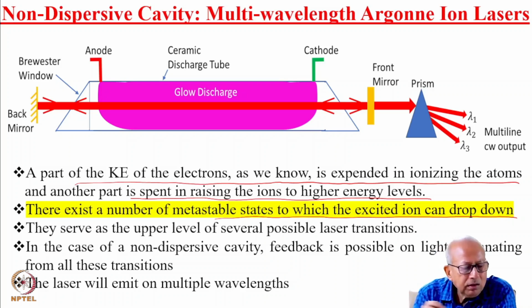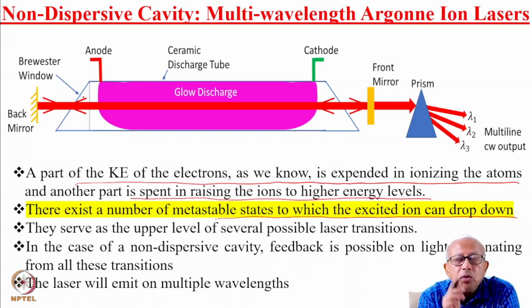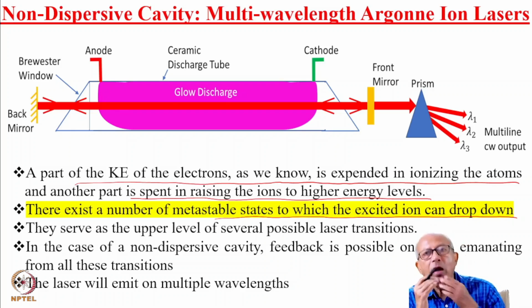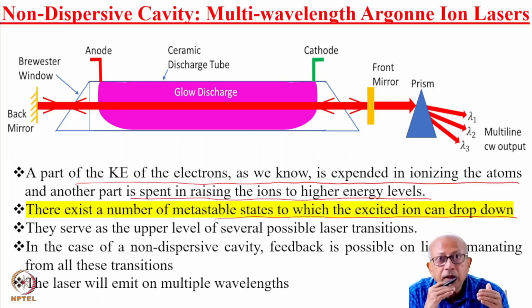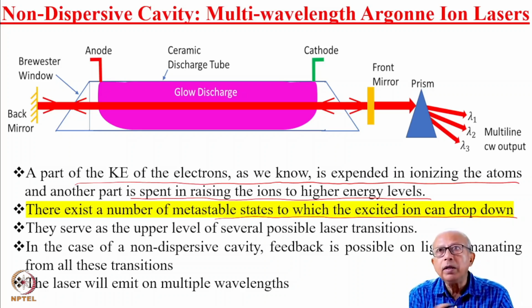Then this is your back mirror, and if you remember, this is a Brewster window. By exploiting the polarization dependent reflectivity of a Brewster plate, you can generate polarized light. So if you put a Brewster window, automatically the laser will give out polarized light.